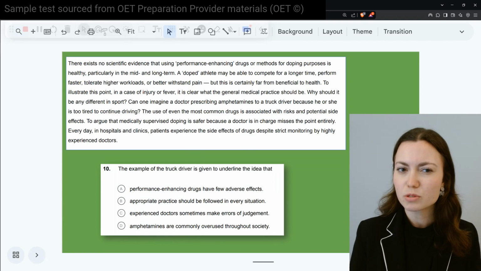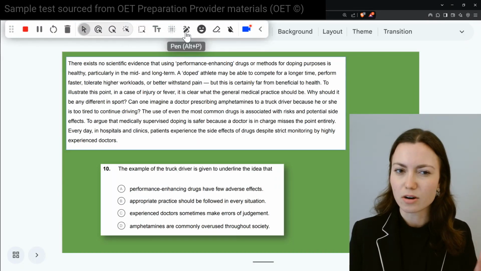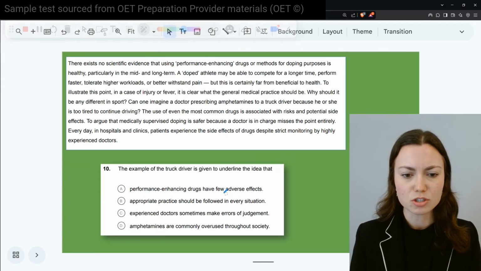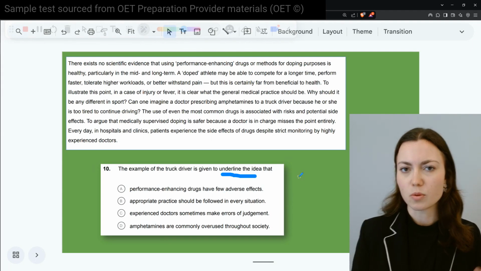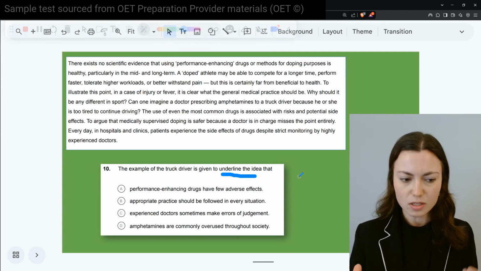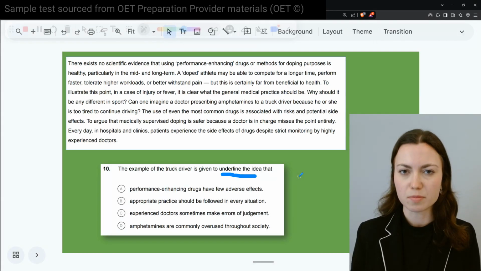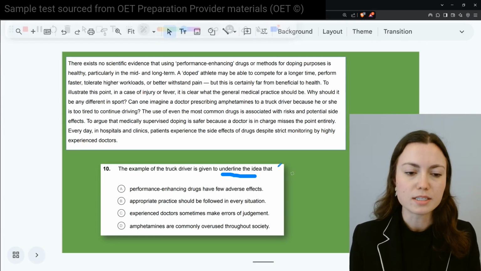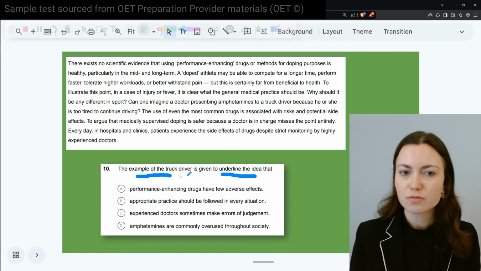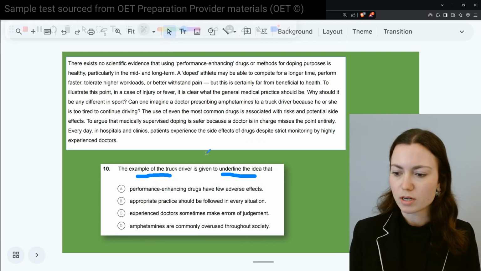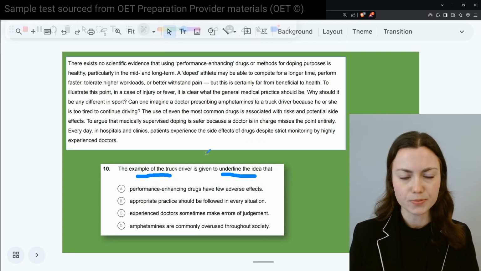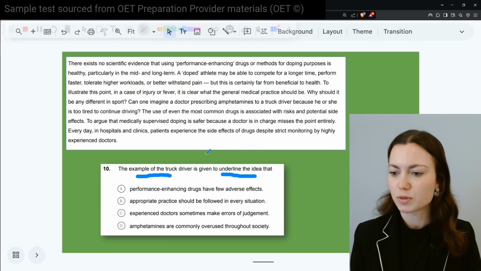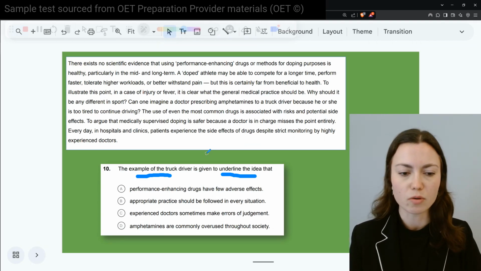So this is a new sort of question. We didn't see that in our first 3 ones. And I want you here to really pay attention to some of the verbs. So underline the idea. We're thinking, okay, it's trying to make the point, to emphasize, to show us those sort of details there. And you're specifically focusing on the example of the truck driver. So pause the video, give the text a read, choose which one you think best fits. When you're ready, unpause the video and I'll walk us through this.